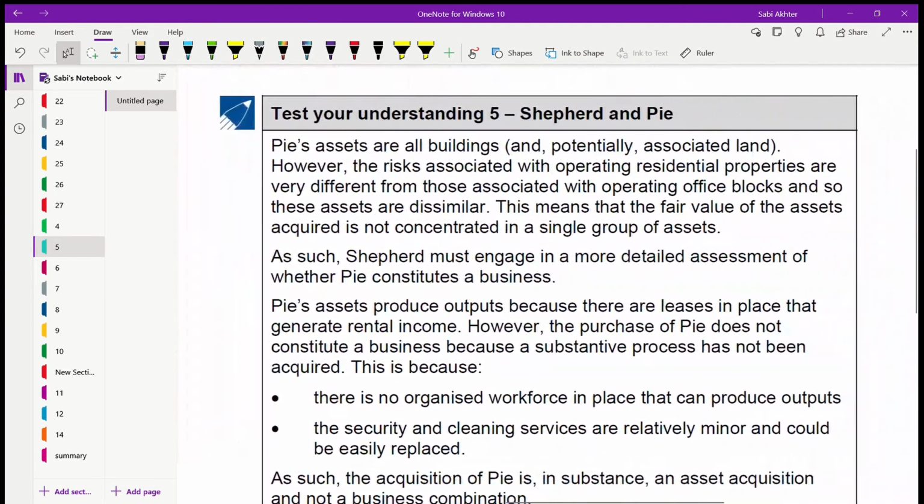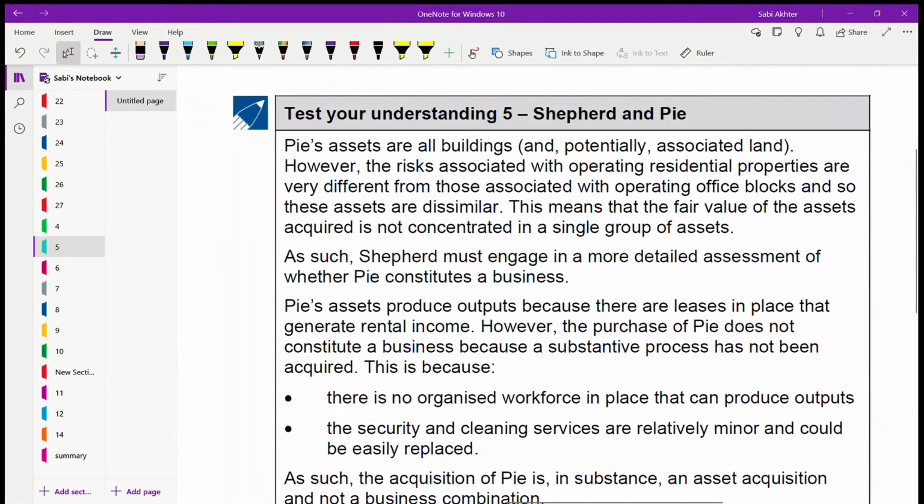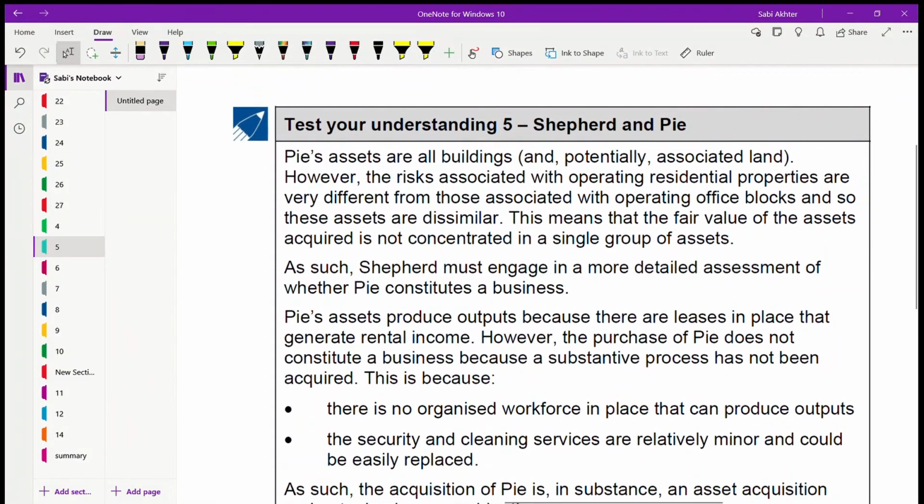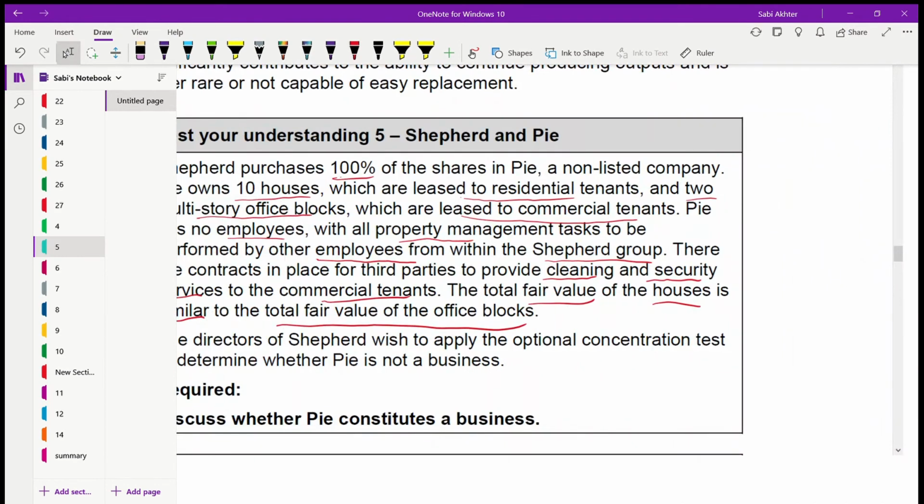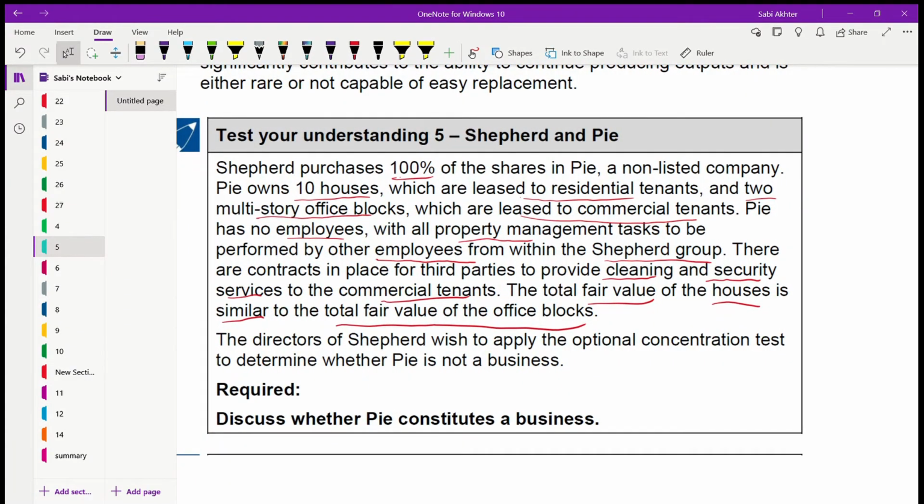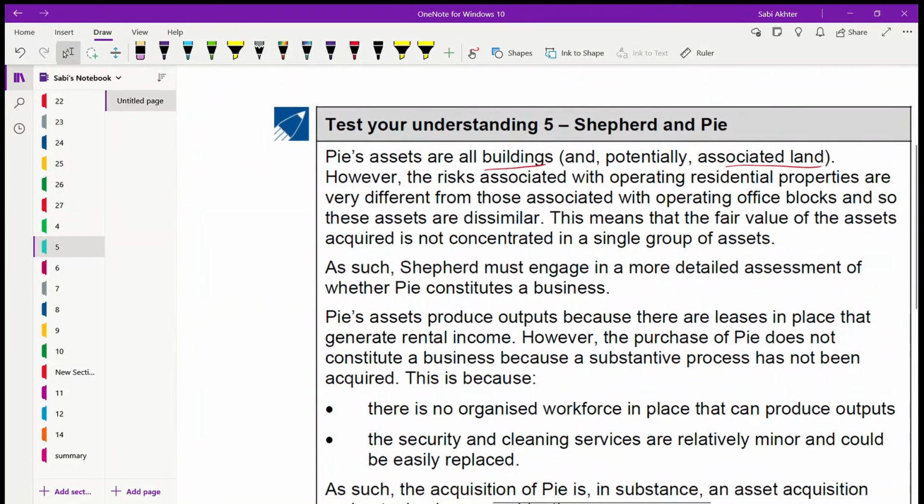Same question, little bit more information. So this time, if you see, Pie's assets are all buildings and potentially the associated land. Okay, because to have house or to have office blocks you need land also. Without land you cannot just have houses. Okay, so potentially there could be land also in those buildings.